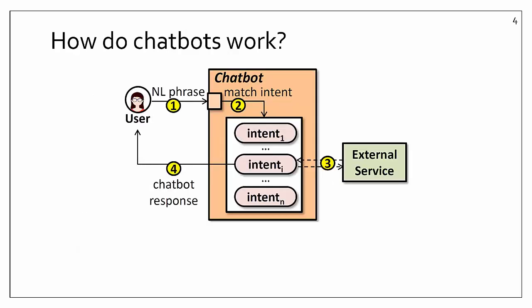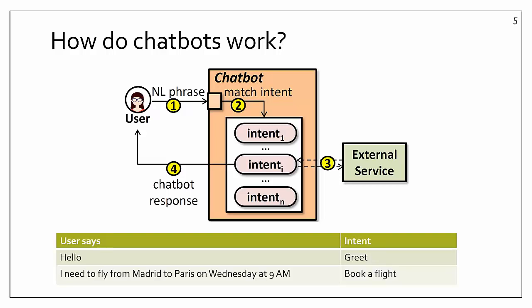How do chatbots work? Well, there are many types of chatbots, but we have generalized a chatbot workflow. When a user sends a message to the chatbot, it tries to match the message with an intent or intention. Here we have some examples. If the user says, hello, his intention is to greet, and if the user says, I need to fly from Madrid to Paris on Wednesday at 9 a.m., his intention is to book a flight. Some intents may need to do action in external services, like book a flight, which sends a request to an airline service.